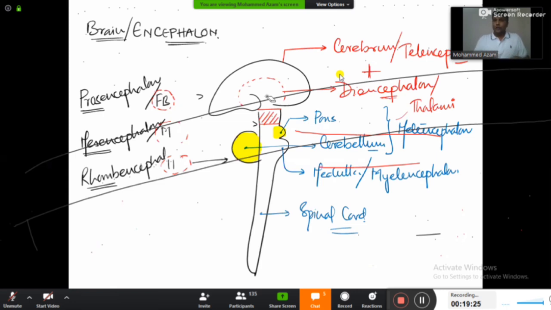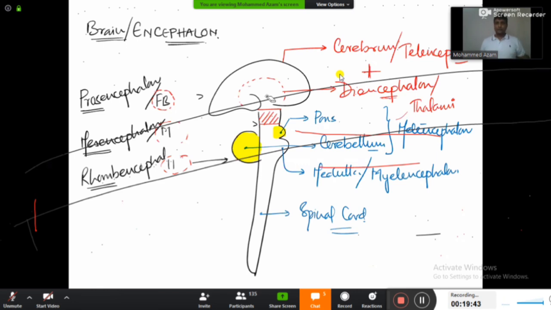Now guys, once you are comfortable with the sagittal section of the brain, cutting the brain exactly in the middle. This diagram of the brain and the spinal cord is like, we are going to cut exactly in the middle here. Right now, I'm going to cut my body exactly in the middle.